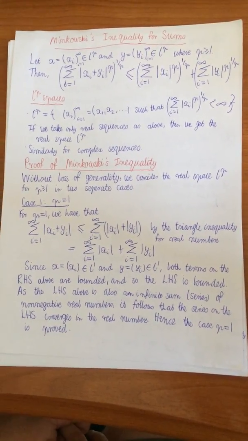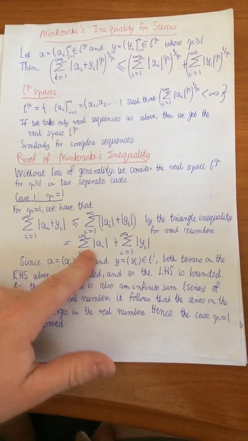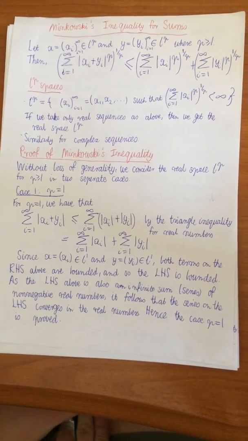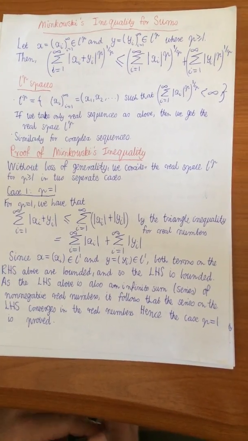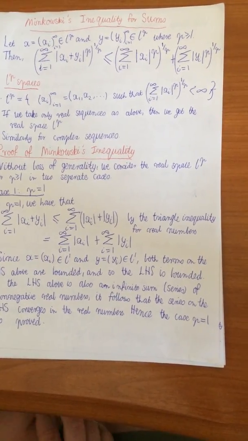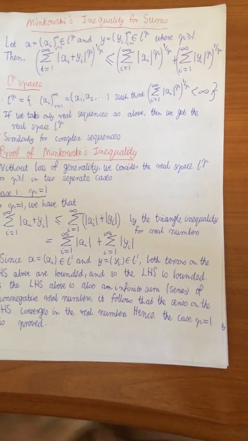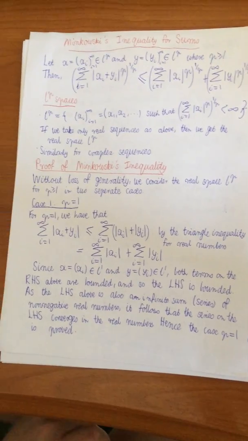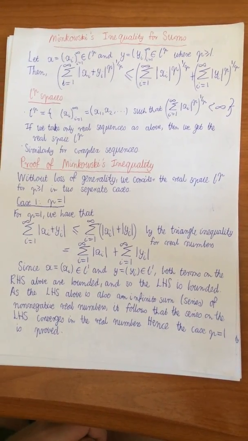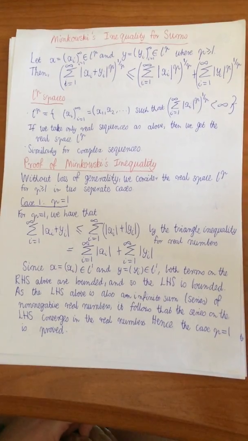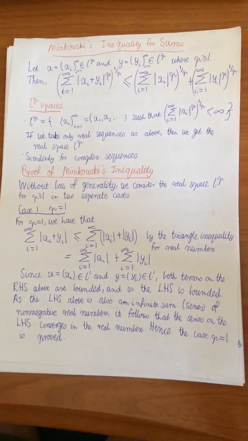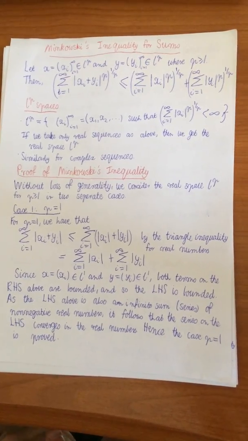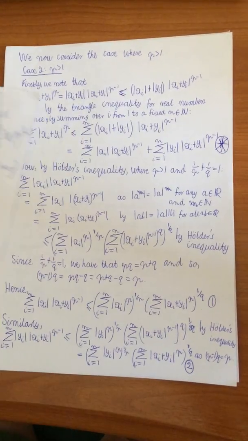You can then separate out the sum, and so you get the following expression. Now since x and y are both in the L1 space, both terms on the right hand side above are bounded, and so the left hand side is also bounded. As the left hand side is also a series of non-negative real numbers, as we are taking the sum over absolute values, it follows that the series on the left hand side converges in the real numbers, hence the case p equals 1 is proved.